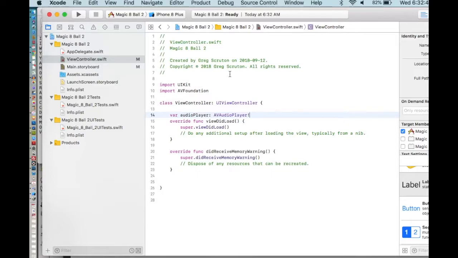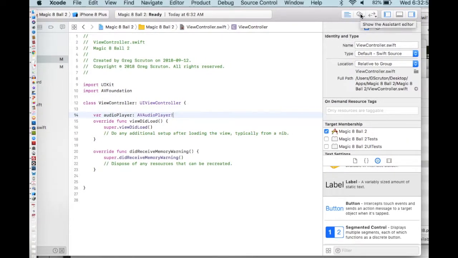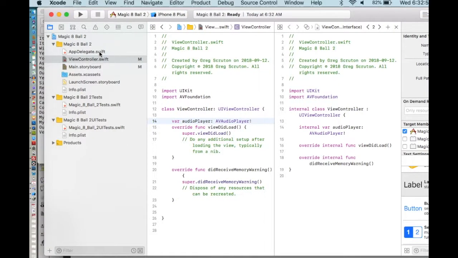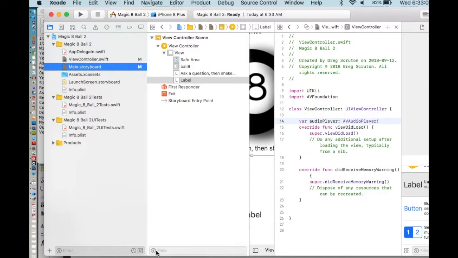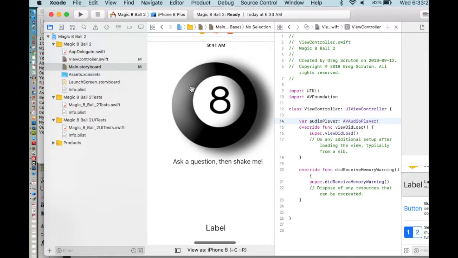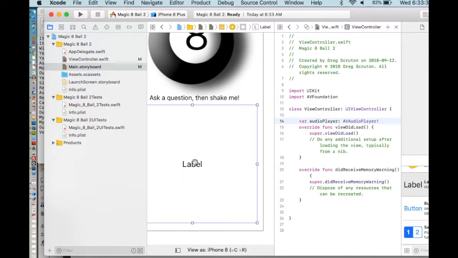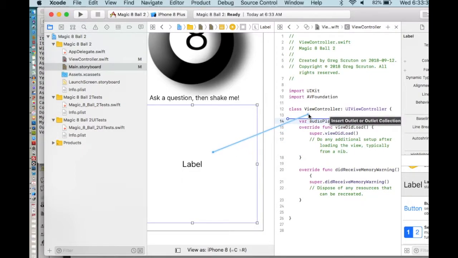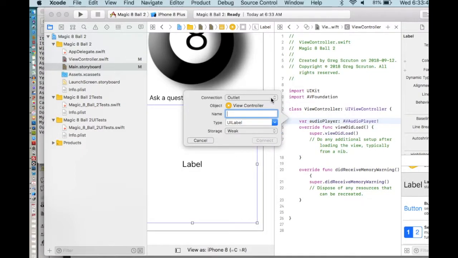And then I need to open up my assistant editor. The assistant editor will allow you to see 2 things at the same time. If I go back to the main storyboard, here, let me close this window. I can see my storyboard, my view controller, and my window at the same time, and I can see the code. I want to be able to change this label using the code. I'm going to hold down the control key, and click and drag from there right to below where it says class ViewController. This is an outlet, so our choices are outlet or outlet collection. It's not really any choice. We're just going to give it a name, so I'm going to call it myLabel.